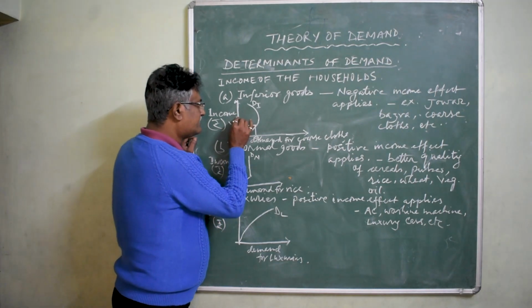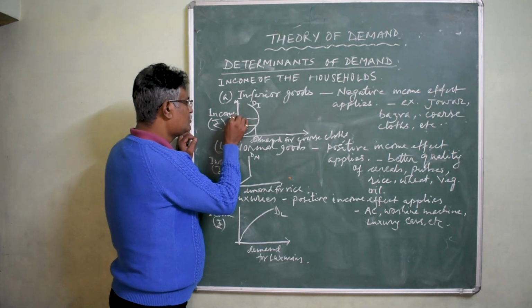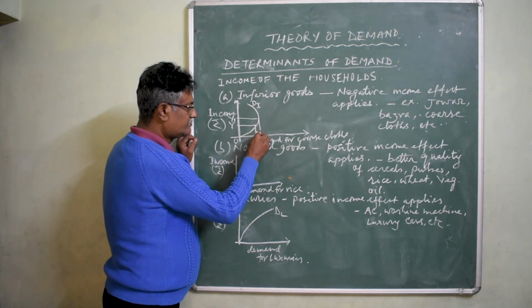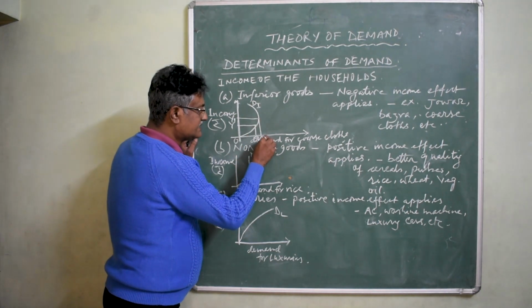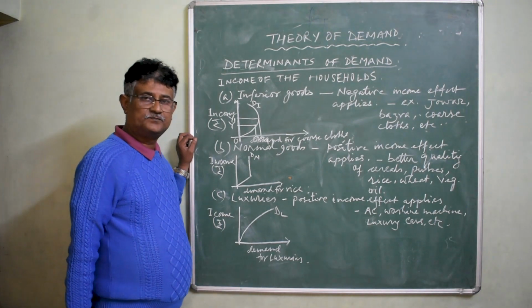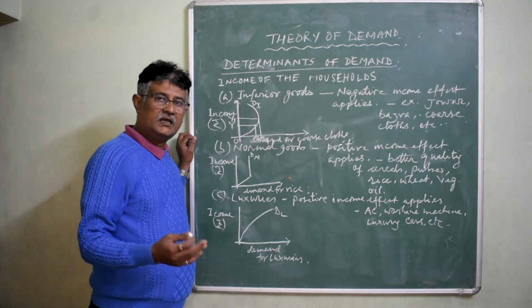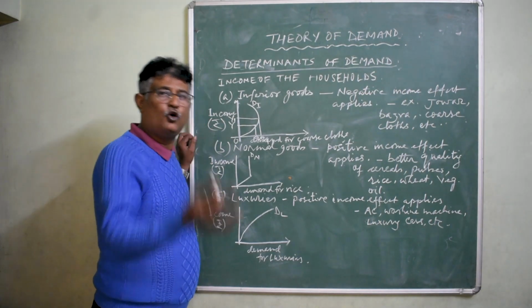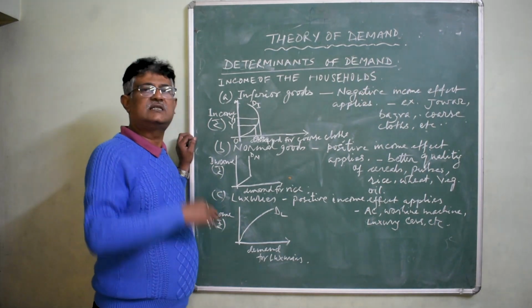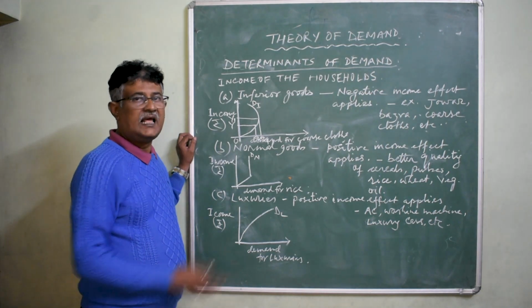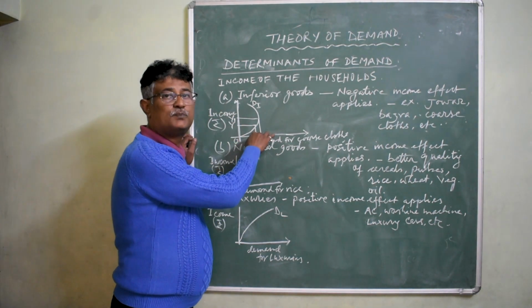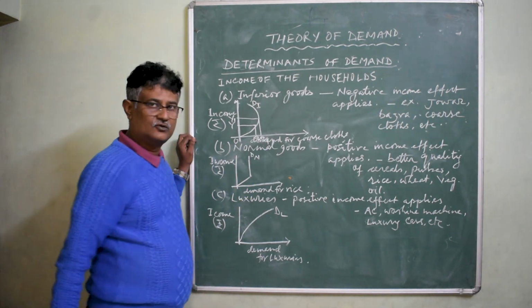Now when your income rises from OY to OY1, with the rise in income, the demand increases to OQ1 initially. Why? Because still your income is too low to substitute the same by the better ones. As a result, with the rise in income, initially you purchase more of the inferior goods.